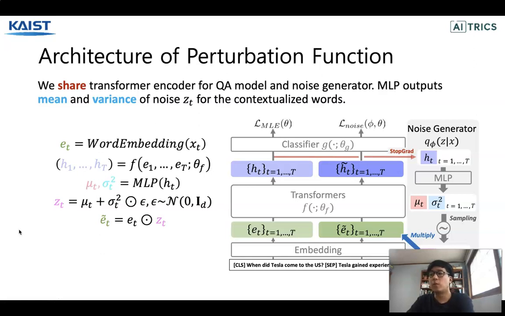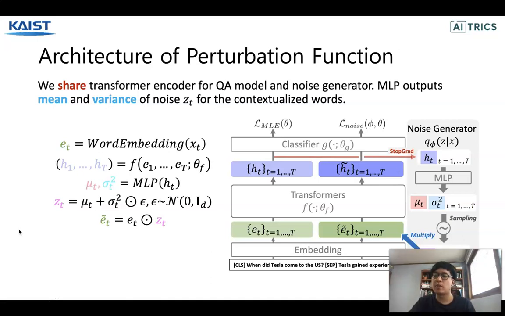Since the meaning of each word varies across linguistic contexts, the function should be expressive enough to encode the sentence x into a meaningful latent space embedding to contextualize the subtle meaning of each word in the sentence. To this end, we share the encoder function to contextualize the input x into a hidden representation and feed it into the perturbation function as input. However, we stop the gradient of phi propagating to the encoder f.